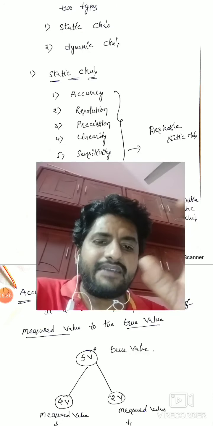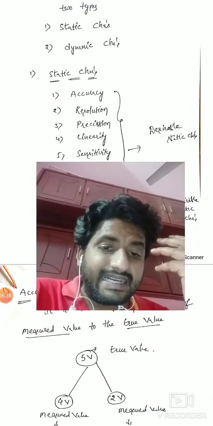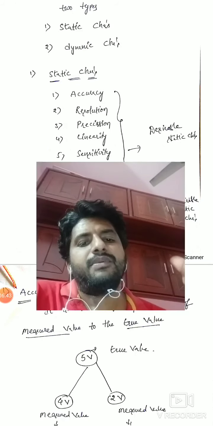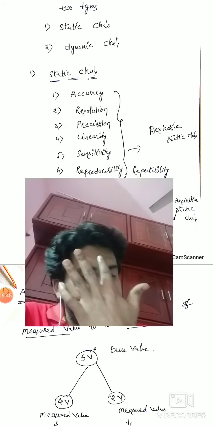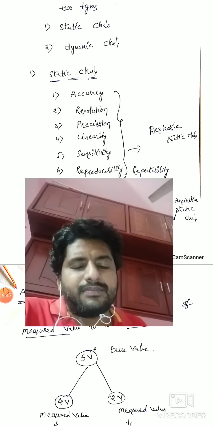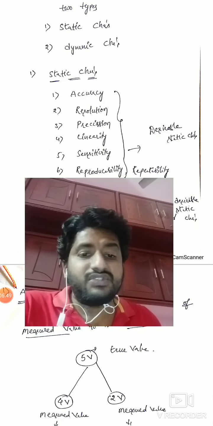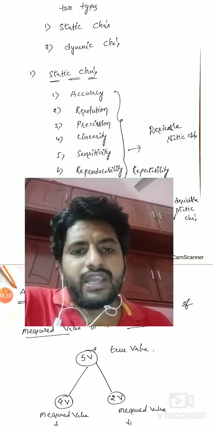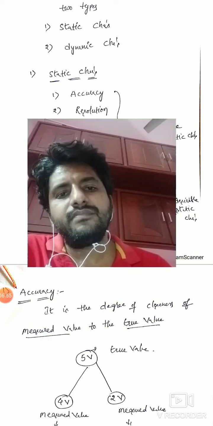So static characteristics means stationary. That means it doesn't change with time. Dynamic means it changes with time also, right? First we'll discuss the static characteristics, which are very important for questions. We don't have any questions related to dynamic characteristics, right?